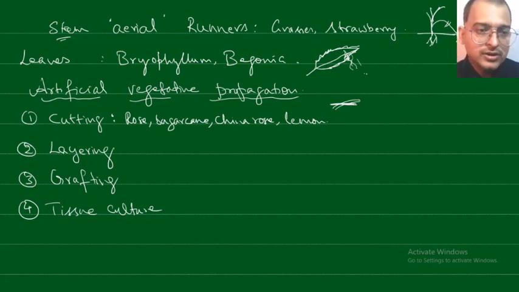So this is one method of artificial vegetative propagation, that is simple cutting.